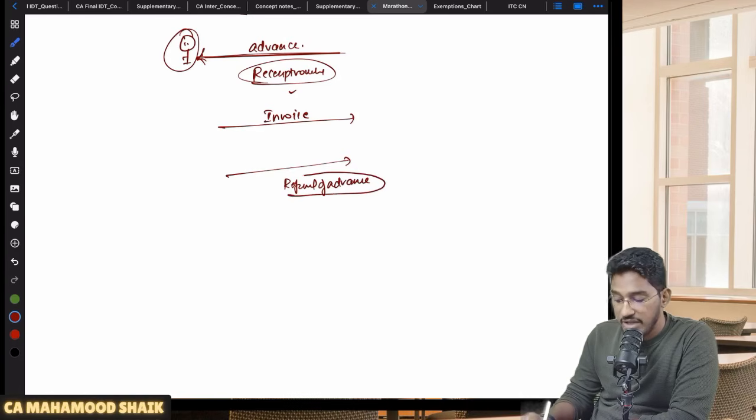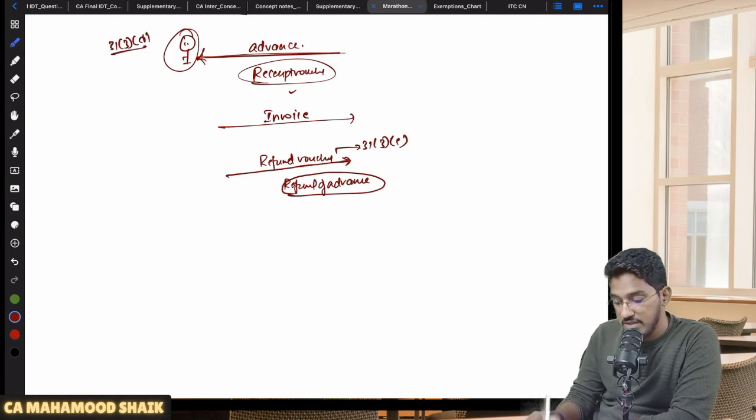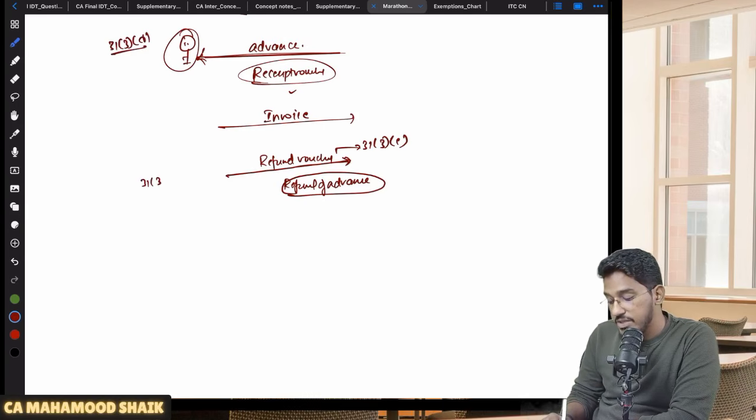In that case, you have to refund your advance or not? Yes. So in case you are refunding the advance you have received because the supply did not take place, then you have to give something called a refund voucher under section 31 subsection 3 clause E. So 31 subsection 3 clause D says the receipt voucher is required to be given by the supplier whenever he is receiving the advance. Then we have 31 subsection 3 clause E.